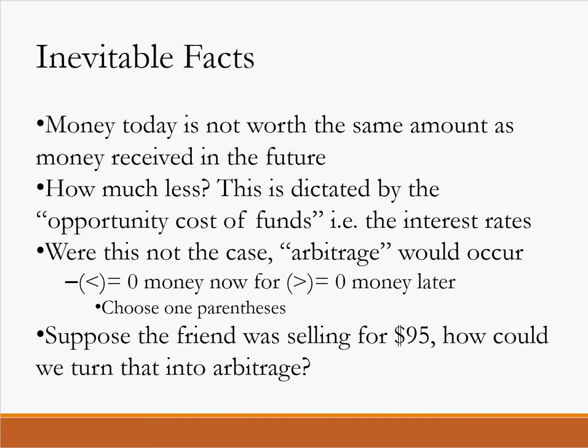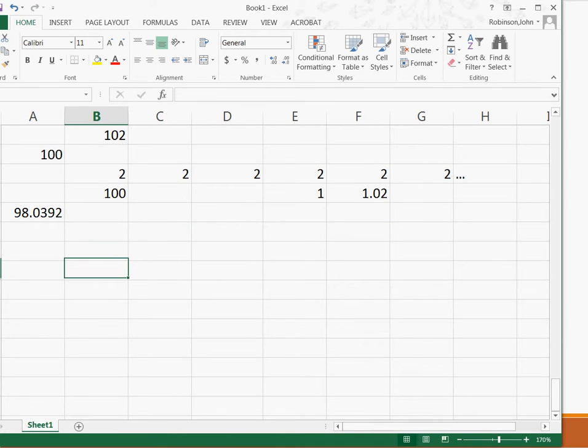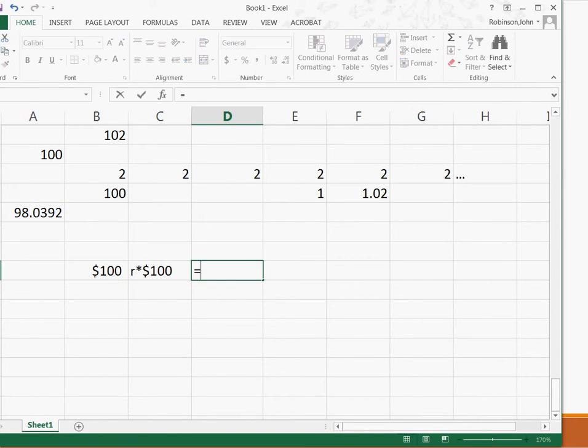So all of this thinking actually leads to some mathematical formulas, and they're pretty simple. If I have cash now, let's say I have $100, the interest on that $100 is going to be R times 100. And so the final result is going to be 100 plus R times 100, which if we factor out a 100 is 100 times (1 plus R).